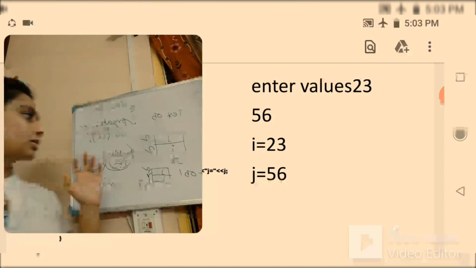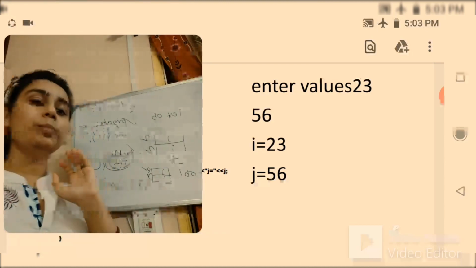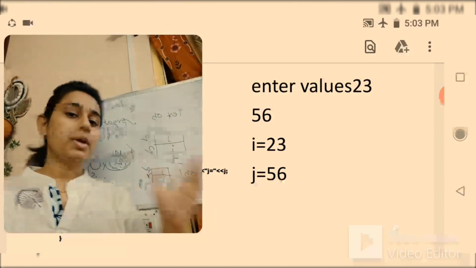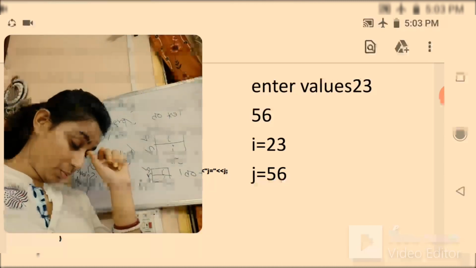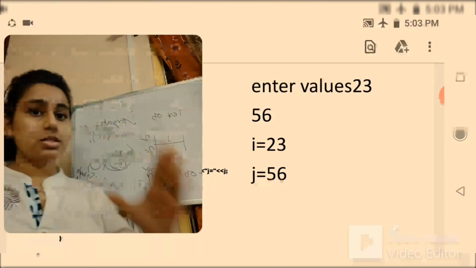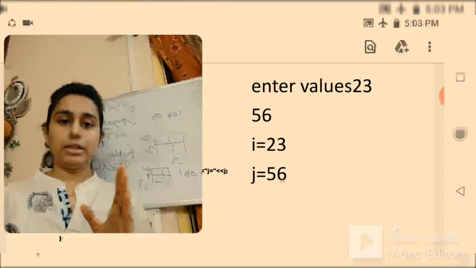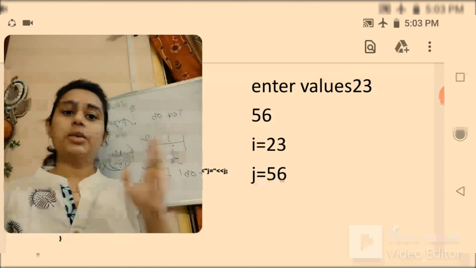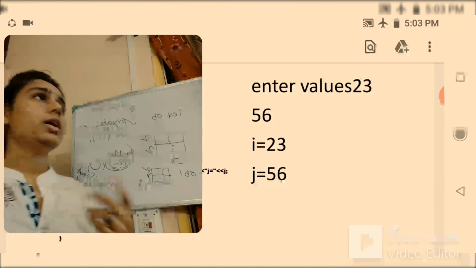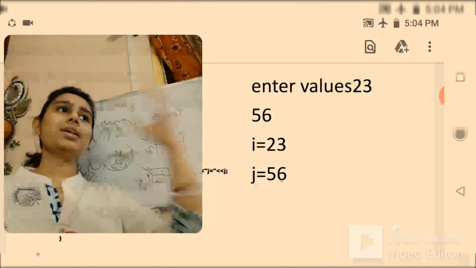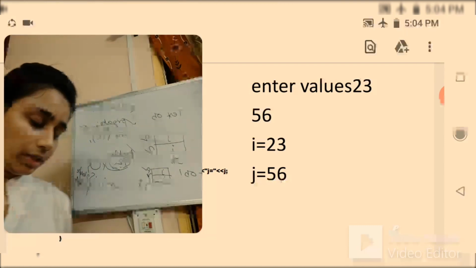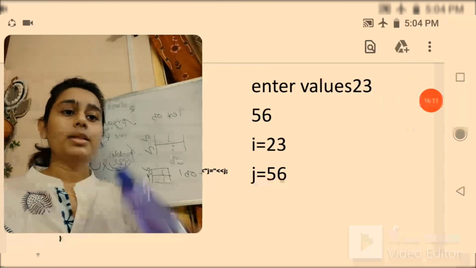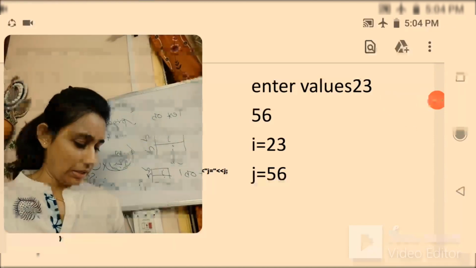Basically, class is the blueprint of object, and object is an instance of class. Taking these two concepts, mainly the object-oriented programming language is designed, and class is the blueprint. That means a logical concept, a logical thing, and object is the physical instance of it. If you are talking about a bottle, there is a concept of it, but if you say this purple color bottle, now this is a physical instance.